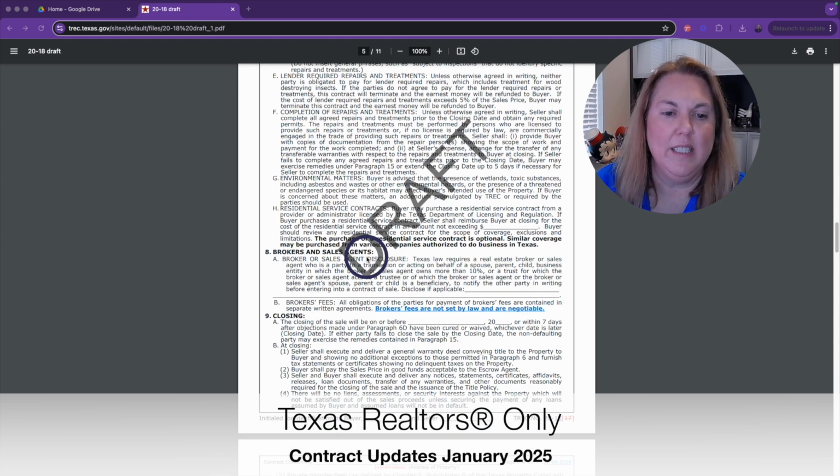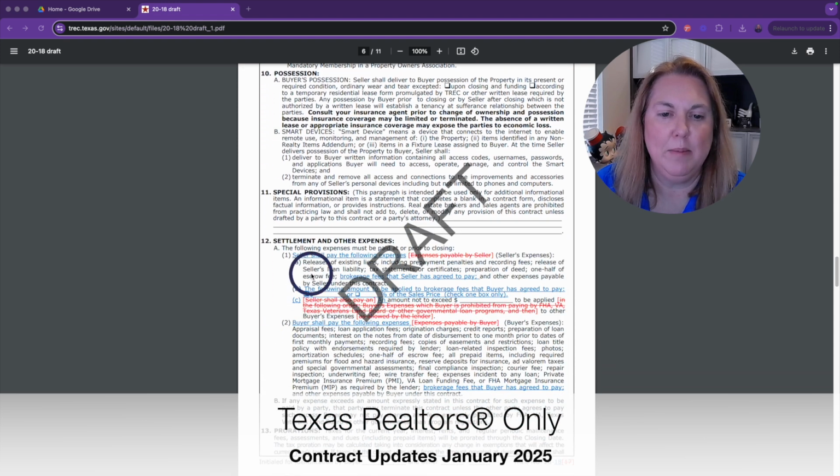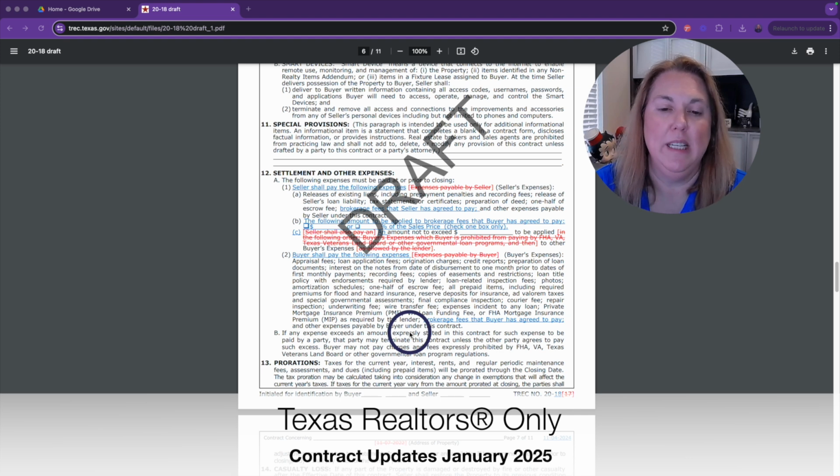Under brokers and sales agents, paragraph 8, line B, they have added brokers' fees are not set by law and are negotiable in bold. Let's keep moving. Settlement and other expenses. Instead of saying expenses payable by seller, they're saying seller shall pay the following expenses. And this is where the change comes in on the compensation here. So it says seller shall pay the following expenses. And we have A, B, and C.